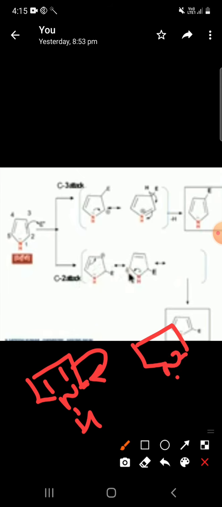Let's see. So the double bond is moving to the second position, so this second position gets negative charge, and the other carbon gets positive charge. Here the electrophile attack will be like this. Okay, so it is favored. The C2 position is favored for the electrophile, but the third position is not favored.